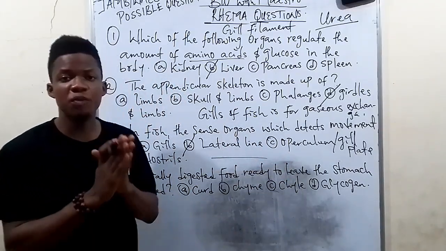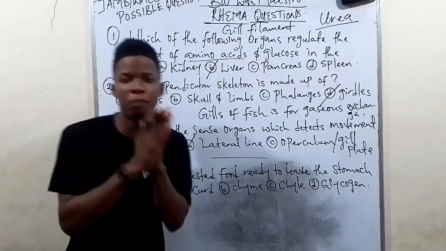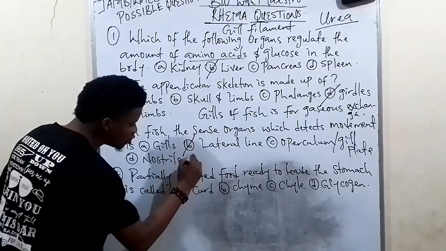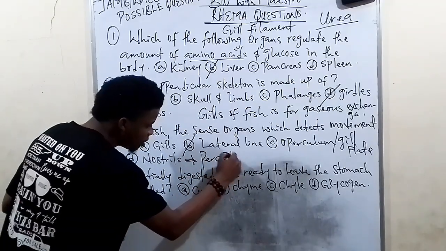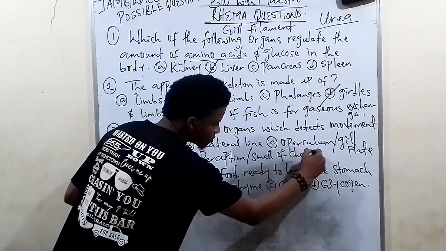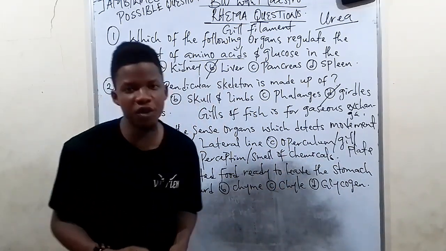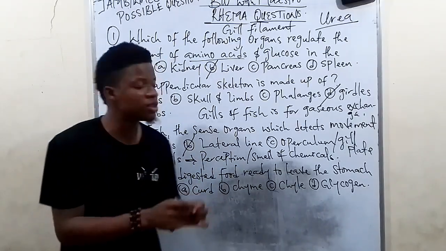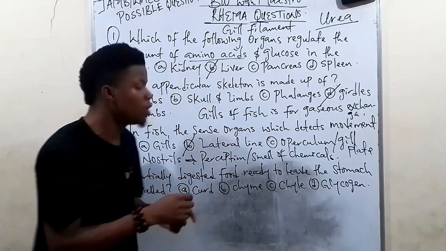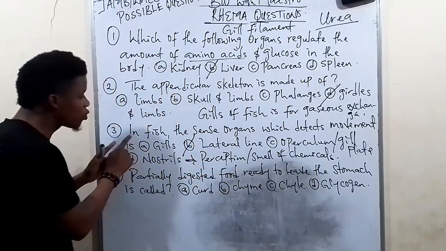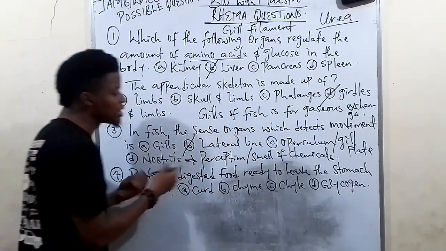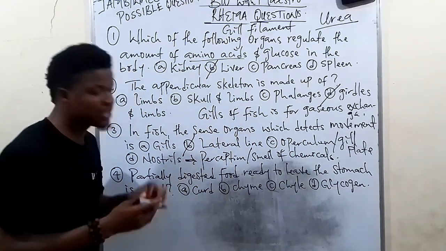And then the nostril. Please take note, the nostril of fish is not used for breathing in and out. The nostril of fish is used for the perception, or you say smell, of chemicals. So the nostril of fish is used for smelling. So in the question, in fish, the sense organ which detects movement is what? The answer is the lateral line.